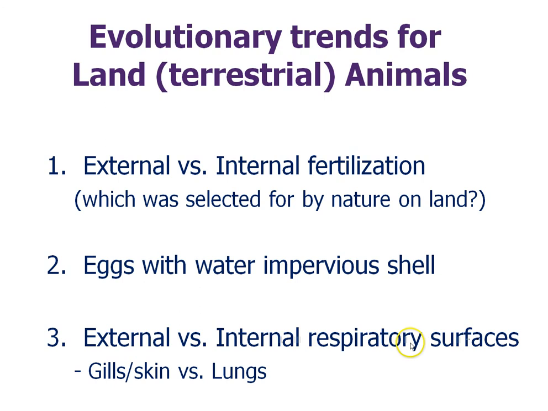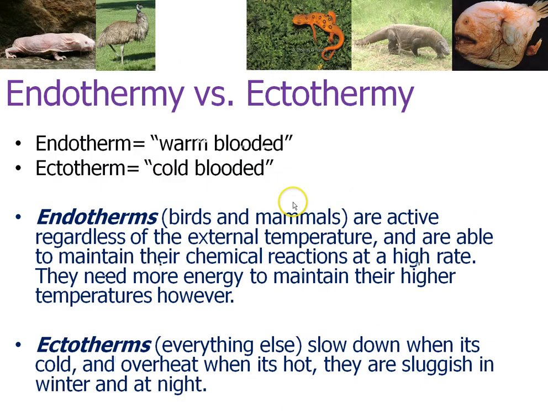Respiratory surfaces have to be moist all the time, so we have internal respiratory surfaces to keep that happening. If we had gills like fish that are exposed to the external environment, they would dry out and we wouldn't be able to live on land. So internal respiratory surfaces are what land animals have in order to prevent drying out. Think in terms of preventing drying out for many of the land adaptations versus water.